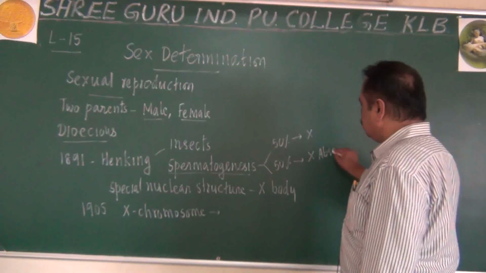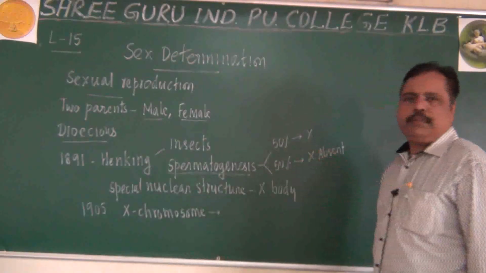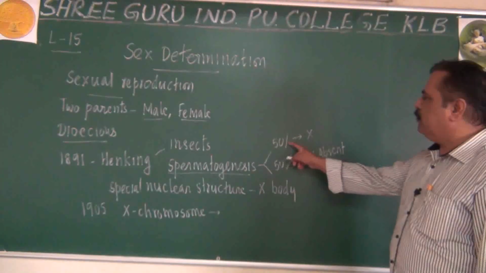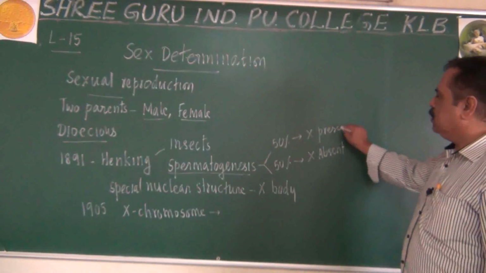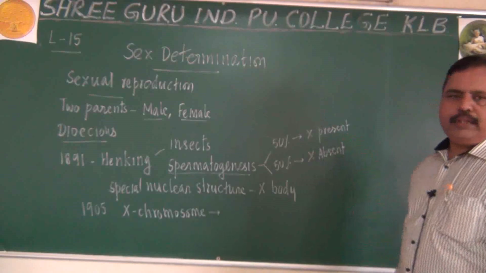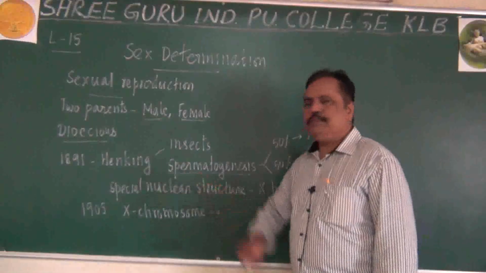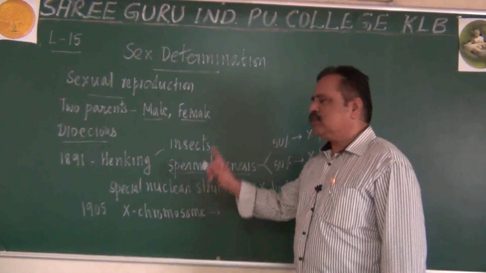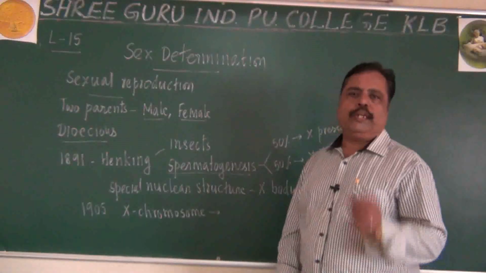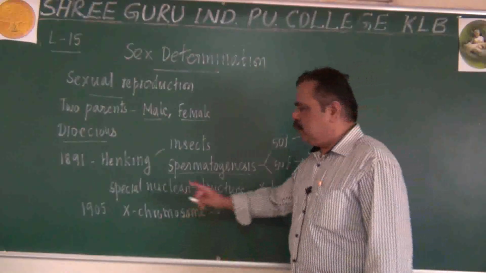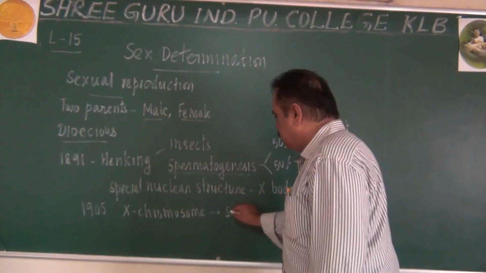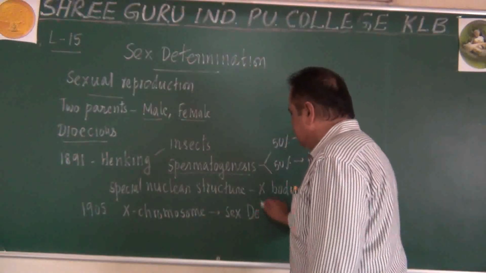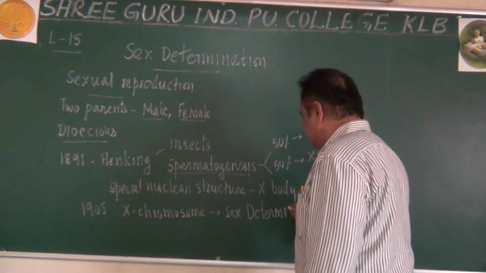The X chromosome was absent in 50% of sperm, and only 50% of sperm contained the X chromosome. Based on that phenomenon, scientists believed that the X chromosome plays an important role in sex determination. They came to the conclusion that this chromosome plays an important role in the sex determination of insects.